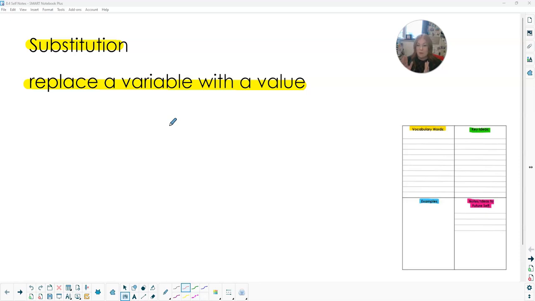For 8.4, we're going to be working on substitution. So you guys get substitute teachers sometimes, right? That person comes in and replaces the teacher for the day. Substitution in math is the same thing. We're going to come in and replace the variable with a value, with a number. So it's going to take its place for that problem.